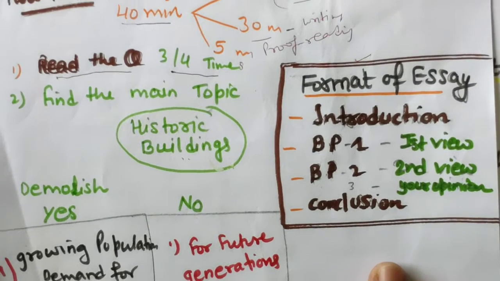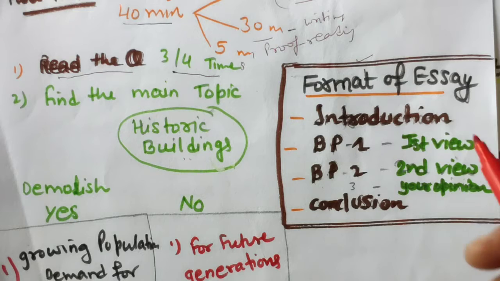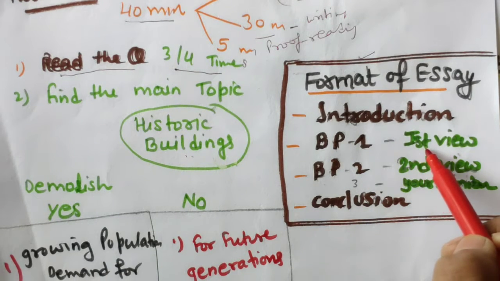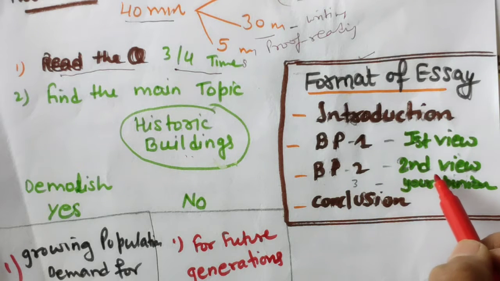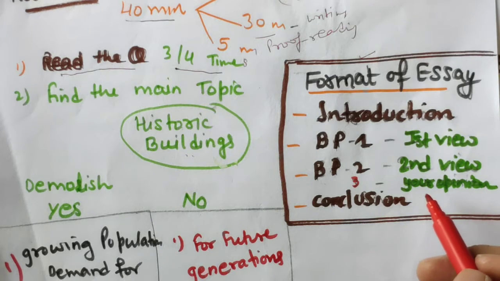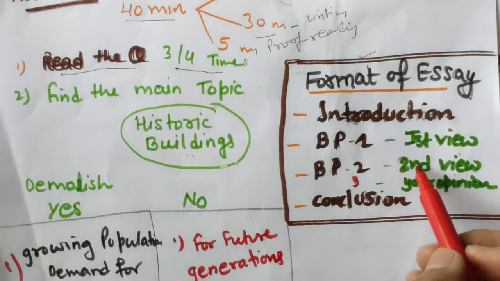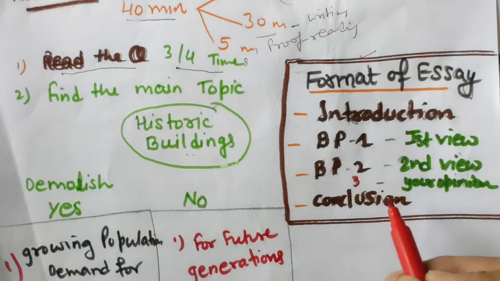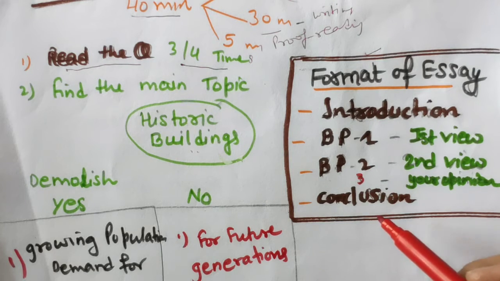Now what is the format of this essay? Of course, 4 or 5 paragraphs, at least 4 paragraphs should be there. First would be the introduction, second we will talk about the first point of view, the second body paragraph will be about the second point of view, and third, if you want, for your own opinion, it's your wish, because here I am not supporting fully either point of view. I will explain my point of view in a different paragraph. And then finally the conclusion. So 5 paragraphs will be there.